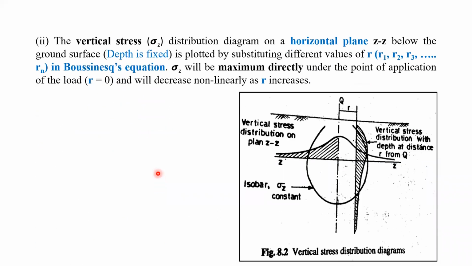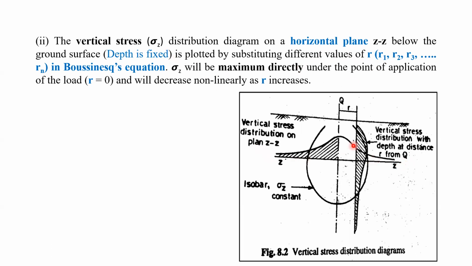Now we can see the next point, the vertical stress distribution diagram on the horizontal plane. So this is the horizontal plane, the ZZ plane, below the ground surface, and the depth is fixed. Any depth we can take from the loading point, any point we can take. That's why I've written depth is fixed, and then on the horizontal plane we can draw the pressure distribution diagram, right? It is plotted by substituting different values of R.